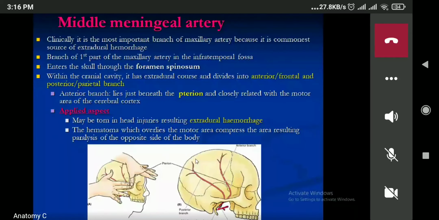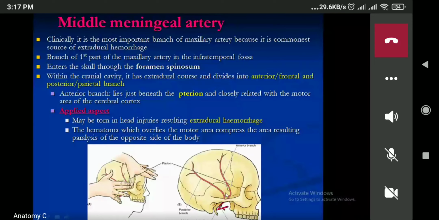Yes, ma'am. Okay. Now, out of all those branches, the most important one is the middle meningeal artery because it has some applied anatomy. The middle meningeal artery arises from the first part of the maxillary artery, and this is very important because it is the commonest source of extradural hemorrhage. मैले last time bone मा पनि पढाएको थिएँ हैन. This middle meningeal artery will enter into the cranial cavity through the foramen spinosum. So somewhere over here. After it enters the cranial cavity, it will divide into 2 branches.